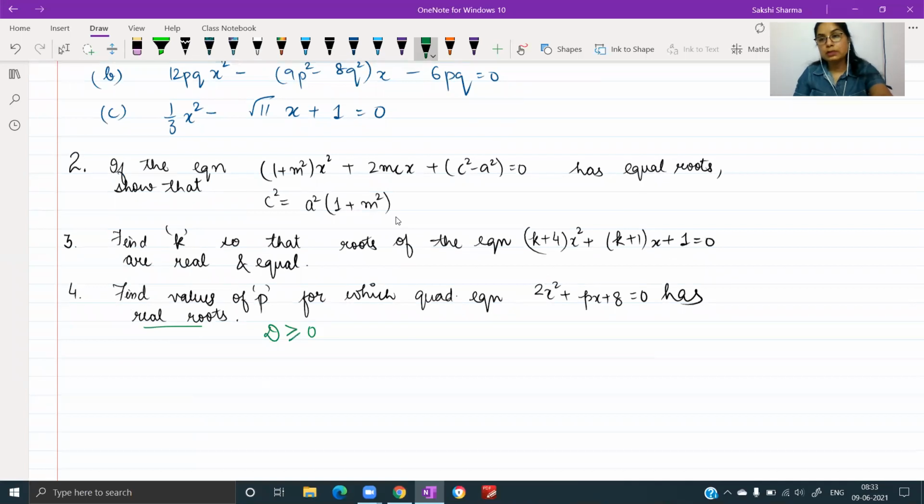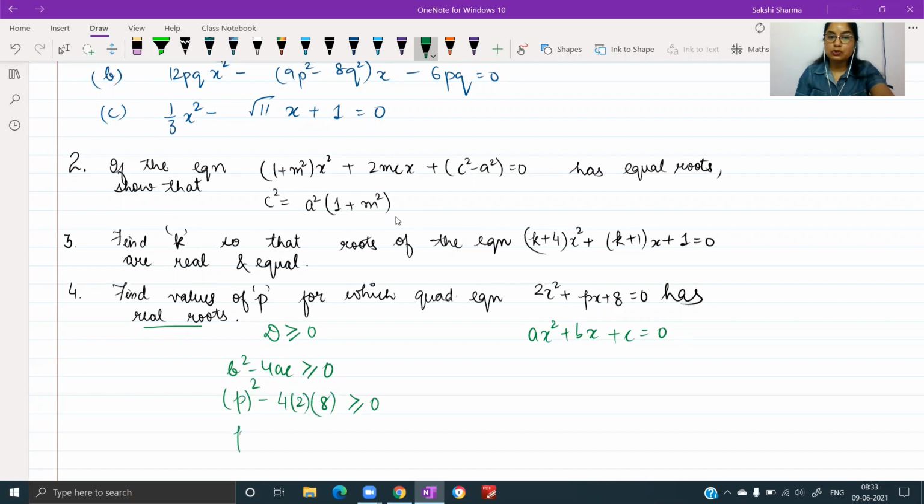So you will be solving this inequality. Use the values from your equation, comparing it with the standard form ax square plus bx plus c equals 0, and use the values here. Formulate your condition, simplifying it. You have p square minus 4 multiplied by 2 multiplied by 8 greater than or equal to 0. So from here you get p square minus 64 greater than or equal to 0.